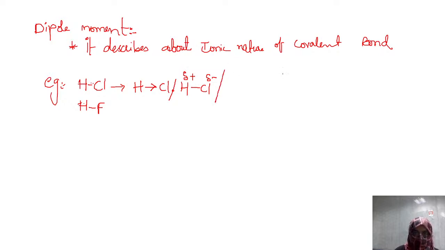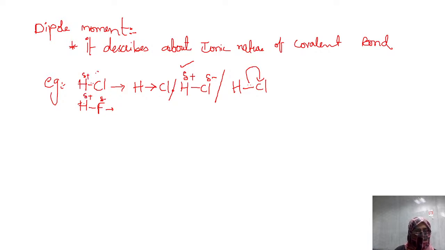There are two ways we wrote. One more way of writing is, you can show the electron as it is moving towards the chlorine. So there are three ways, but the most acceptable way in chemistry is this. You can write any way, it's not an issue, but the second one, the middle one, is the most commonly used in chemistry. Similarly, here I can write towards fluorine, I can write partial negative here, and here I can write partial positive.